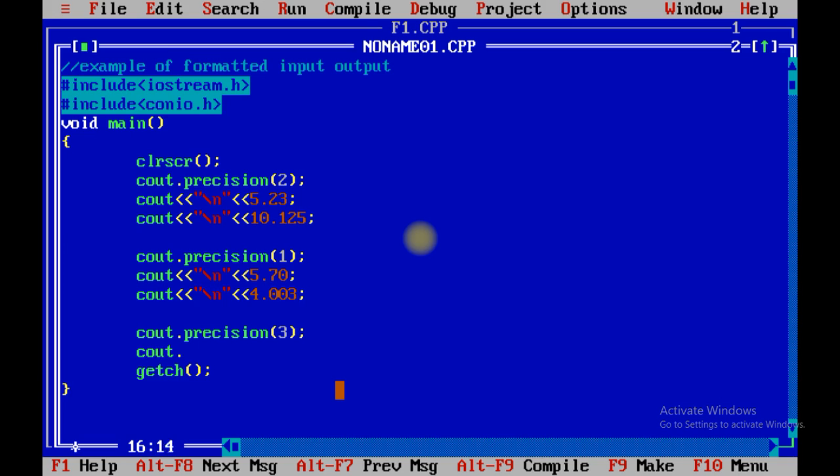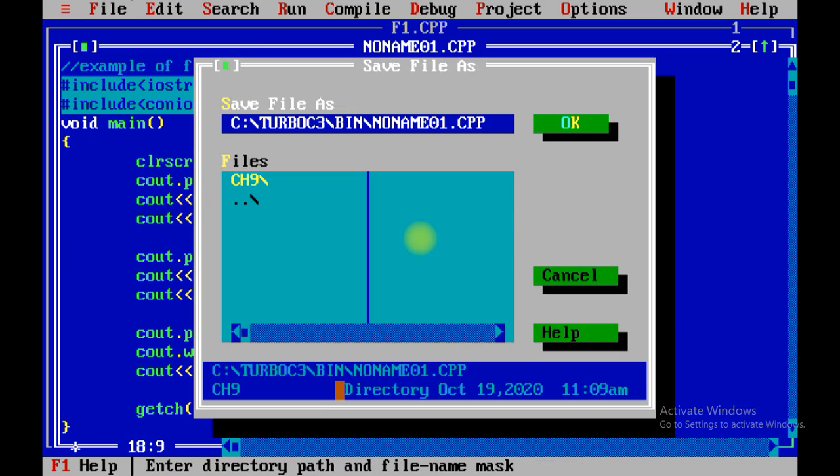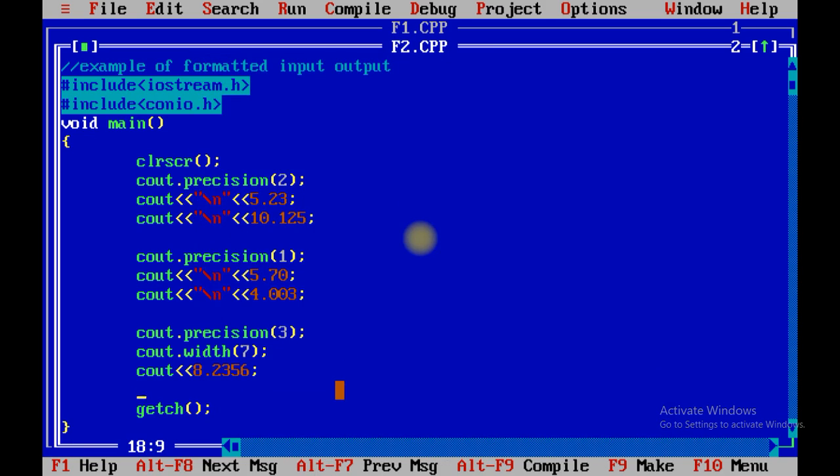One more function I am going to apply, that is width by 7, and going to print 8.2356. Let me save the program. Program number 2 related with the formatted input output.